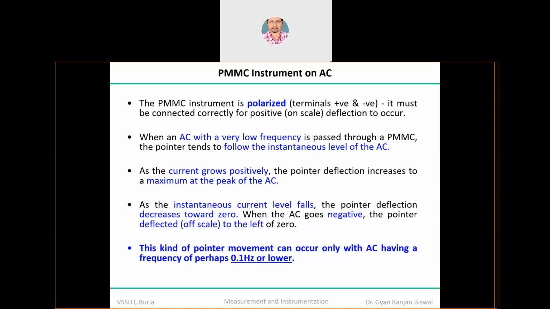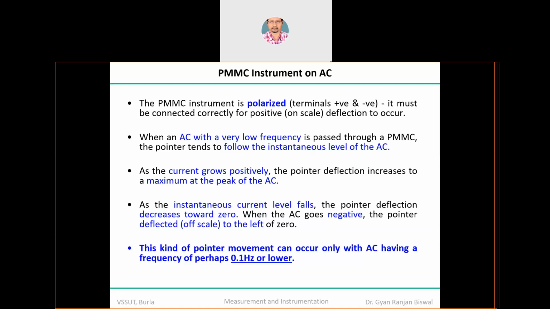If you apply such a low-frequency AC signal, remember frequency is reducing, so the time period of the signal is expanding. If f is tending to 0, T is tending to infinity, which means the AC signal is trying to converge towards DC. Understood? So whenever you apply these kinds of signals, the pointer deflection increases to the maximum at the peak of the AC values. It is influenced by the AC, but it will follow the DC-like frequency. So the pointer tends to follow the instantaneous value of the AC.